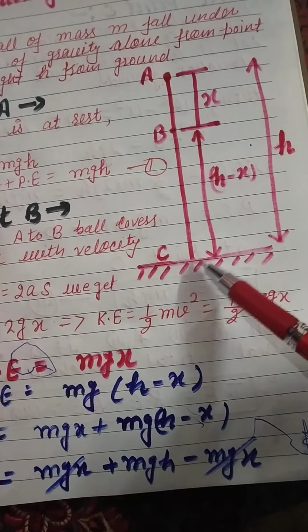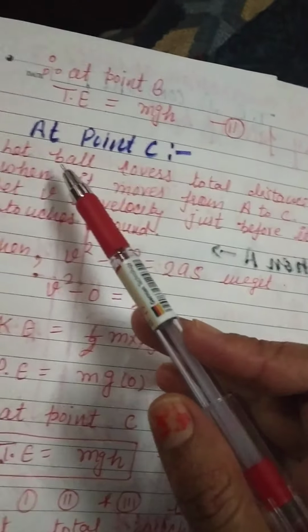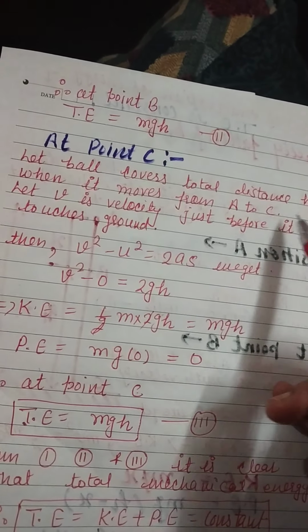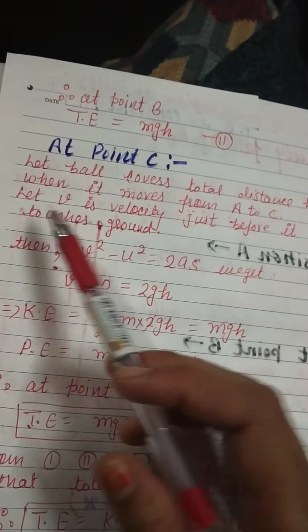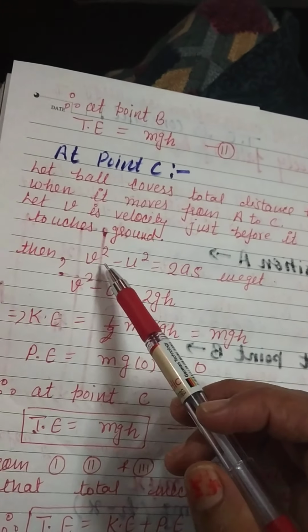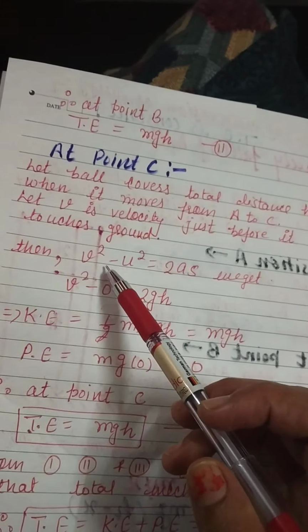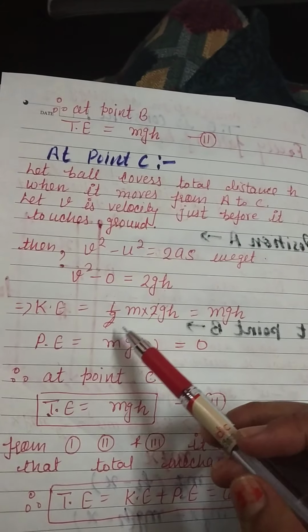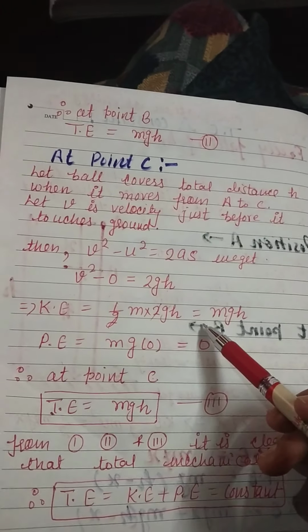when the ball touches the ground. We will consider that the ball covers total distance h when it moves from A to C. Let v be the velocity just before it touches the ground. Then by using the equation of motion, v square minus u square equal to 2as. Here, at point A the initial velocity is 0, and v is the final velocity just before touching the ground, so v square is equal to 2g times the displacement from A to C, which is h, therefore 2gh. Kinetic energy will be equal to half m into 2gh equal to mgh.